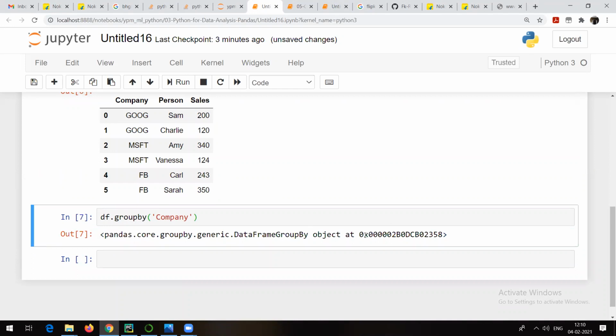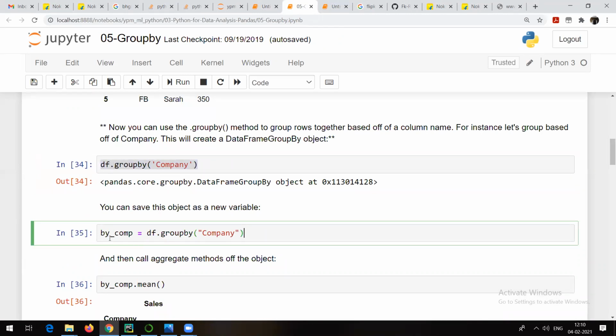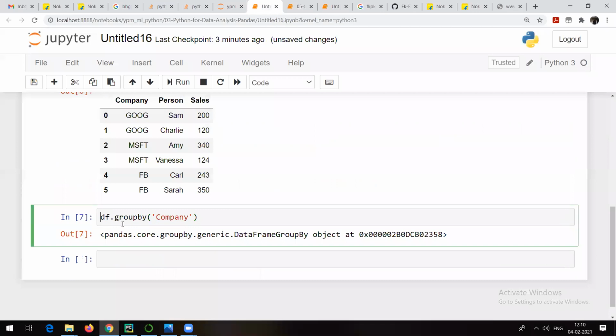And this is the location in memory where it is actually stored. It's actually a hexadecimal location. Now I am going to assign this particular thing to some variable. Not necessary, but yes, that is a systematic way. So I am going to assign this to a variable and give it some meaningful name. So by_company, I am going to run it.